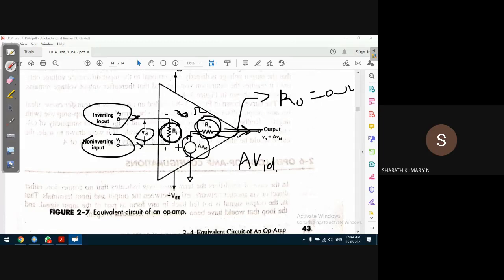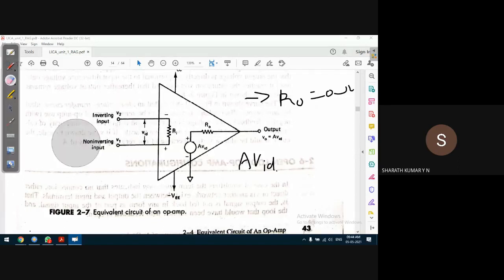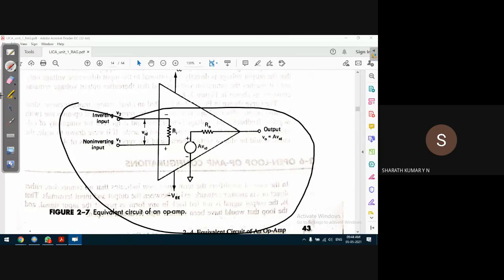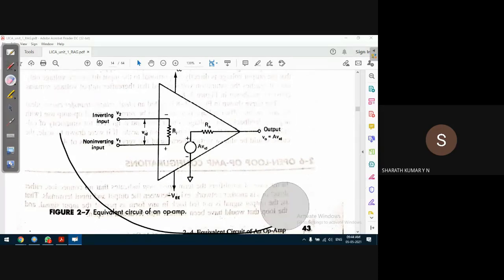what should happen is it will draw very small current, ideally zero current, from the source. But it is not so. Input resistance will be in terms of mega ohms, or at least hundreds of kilo ohms. This is the equivalent circuit of an op amp. Of course, we didn't cover this kind of circuit earlier, so that's why I thought we'll discuss this circuit.